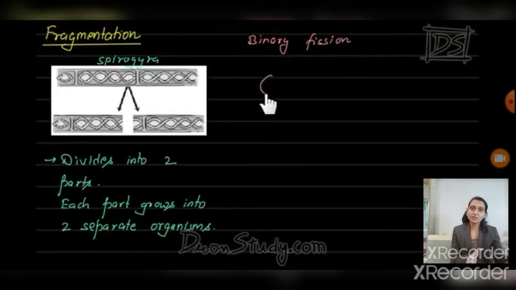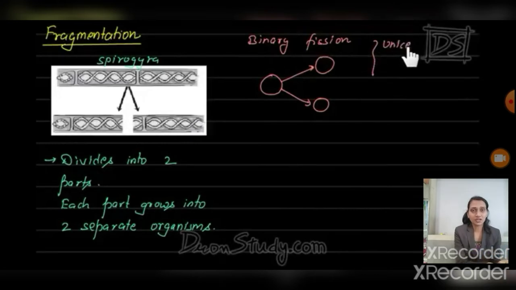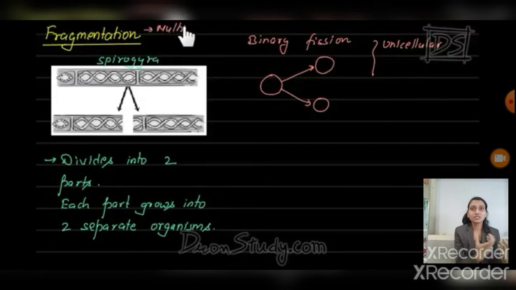Binary fission occurs in unicellular organisms, and fragmentation occurs in multicellular organisms. In binary fission, an amoeba converts into two daughter amoebae, and those two daughter amoebae are totally matured. Their growth is completed. They are two individual organisms.